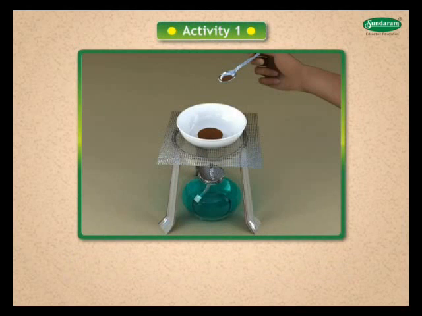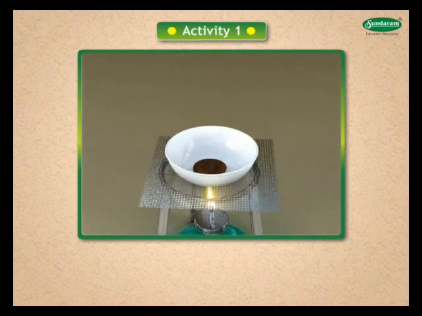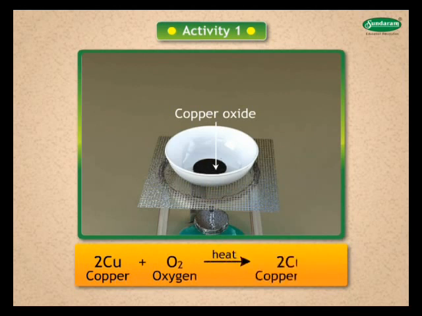Activity 1. Take a tablespoonful of copper powder in a china dish. Heat it strongly. What changes do you observe? A black substance is formed, which is copper oxide. The reaction is given as 2Cu + O2 gives 2CuO.